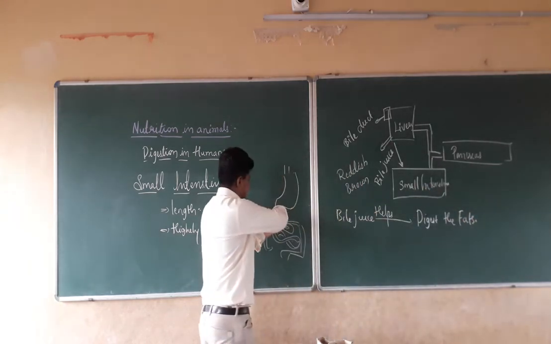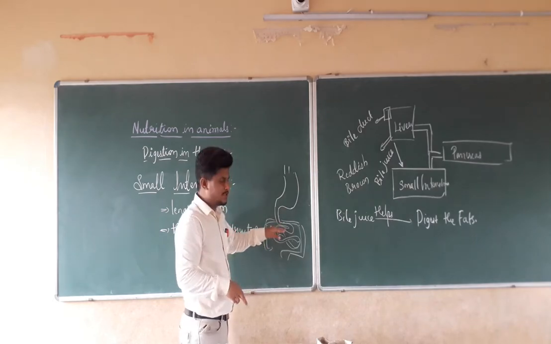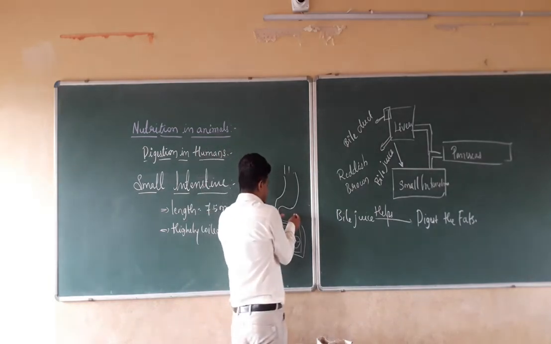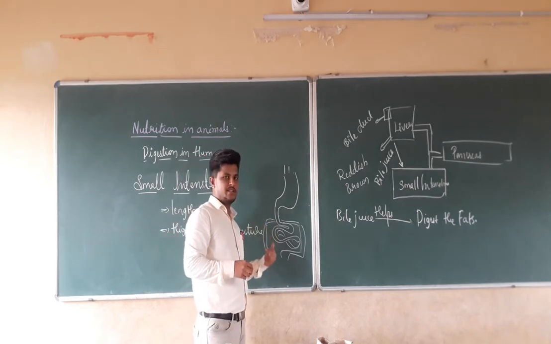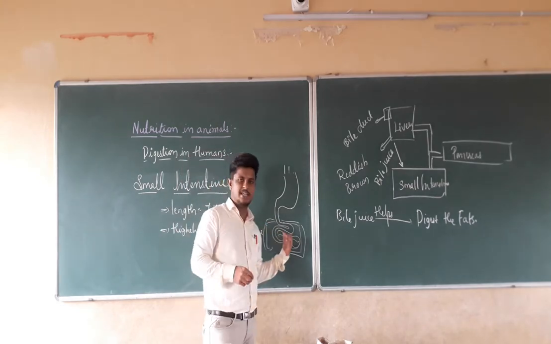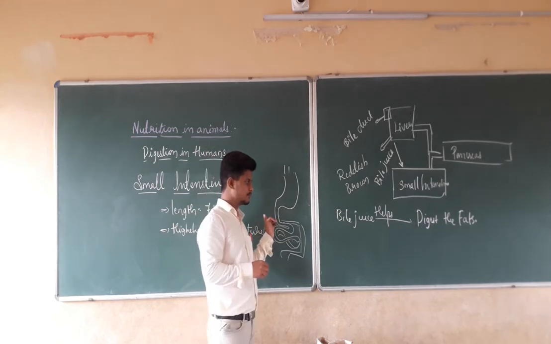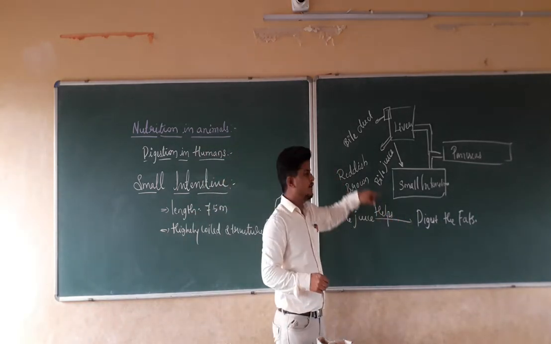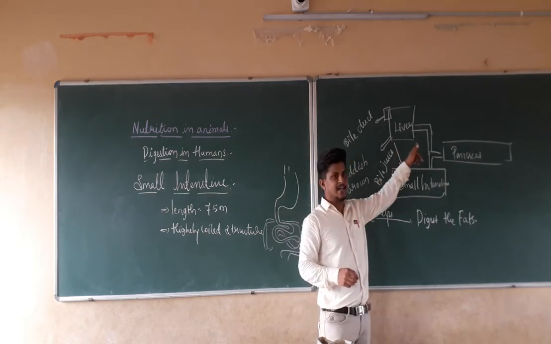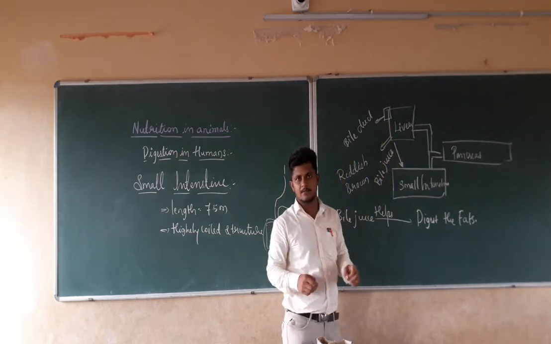From here, it connects to the duodenum of the small intestine. From here, the pancreas is also connected to the small intestine. Those juices are utilized for the digestion in the small intestine. So bile juice helps in the digestion of the fat, and it comes from the liver side through the bile duct.